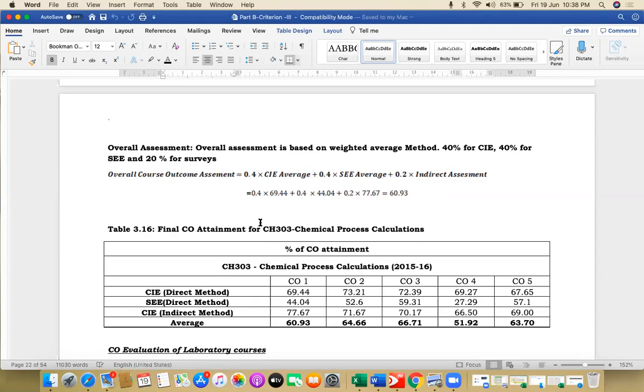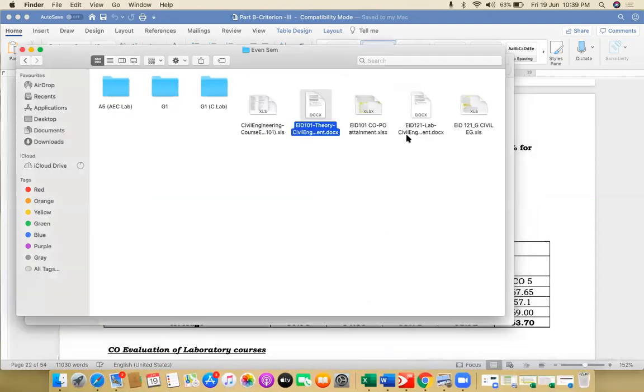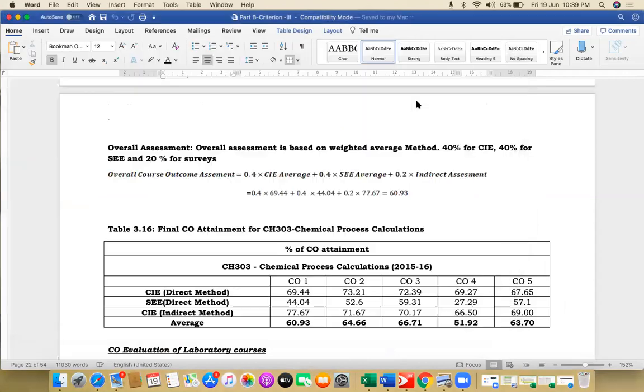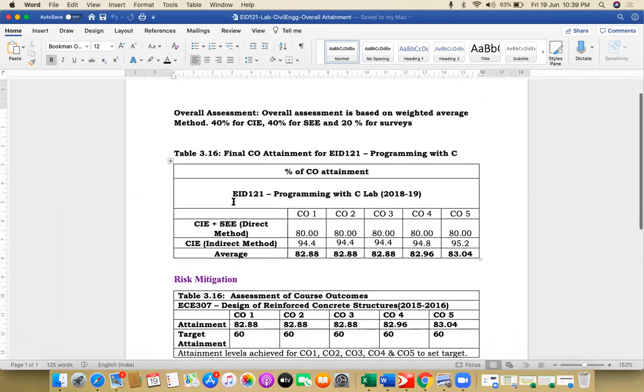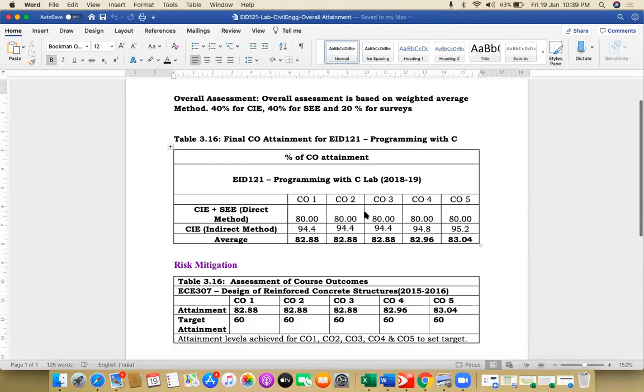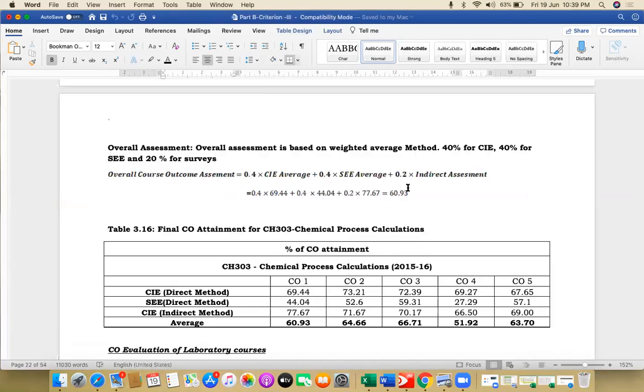After this is obtained, a risk mitigation form has to be prepared as was shown earlier. That risk mitigation form can be submitted along with this overall attainment. It can all be put into a single sheet like this. This is the laboratory part I was talking about. It will have both the attainment and the risk mitigation form, so we can put both together into one form and submit it along with the Excel sheet and all other things.